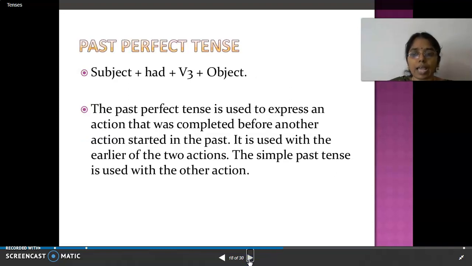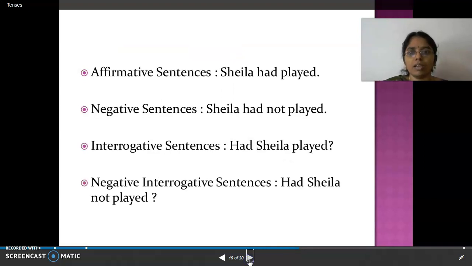Now past perfect: had plus V3. The past perfect tense is used to express an action that was completed before another action started in the past. Suppose in a sentence, two past tense verbs are there. Which action happened first? We will have a confusion. To avoid that confusion, for the action that started first, we will use the word had. It is used with the earlier of two actions. The simple past tense is used for the other action, right?